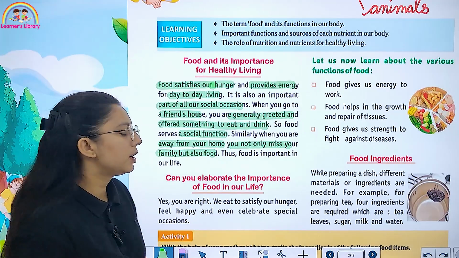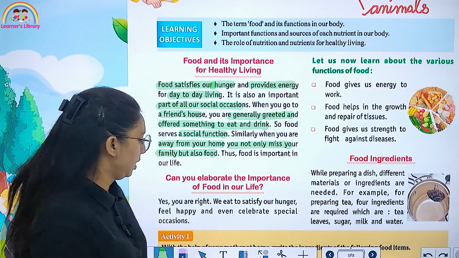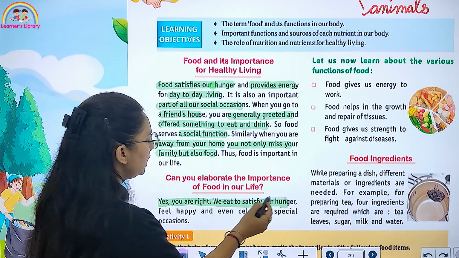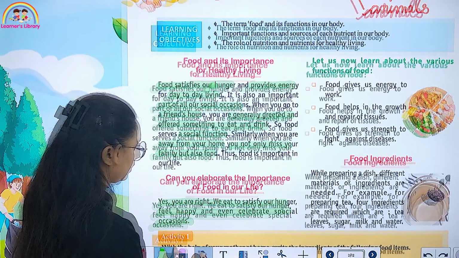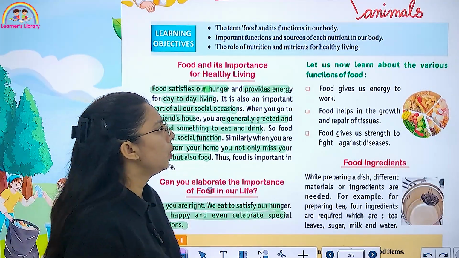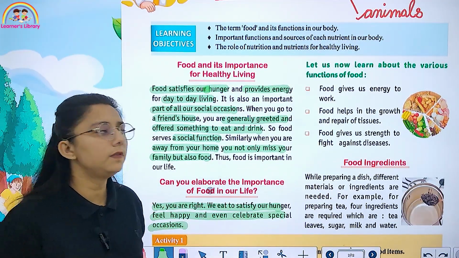Can you elaborate on the importance of food in our life? Why is food very important? Yes, you are right. We eat to satisfy our hunger, feel happy, and even celebrate special occasions. Now, let us learn about the various functions of food. What are the different functions?